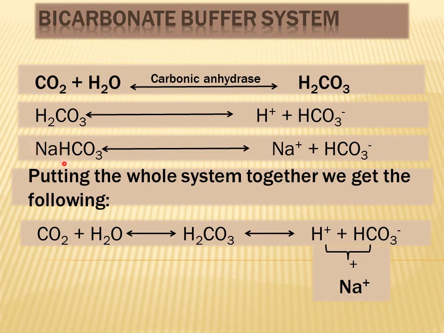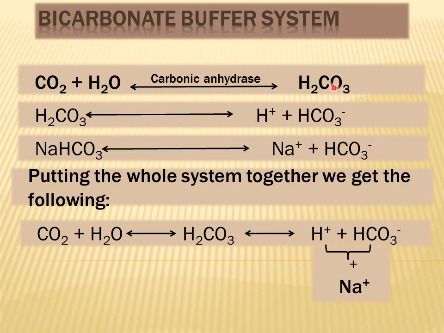And the salt, which is also a component of the bicarbonate buffer system, is usually sodium bicarbonate, and sodium bicarbonate can dissociate into sodium ions and bicarbonate ions, and this bicarbonate ion is basically the basic element of this buffer system, because it is a negatively charged ion and it can combine with hydrogen ions.